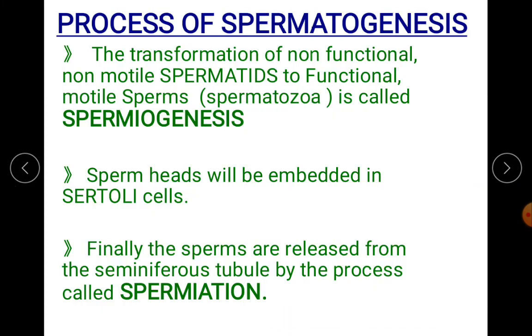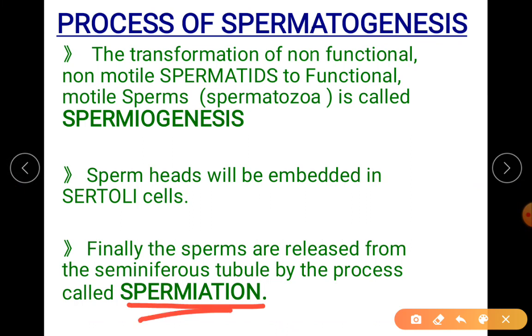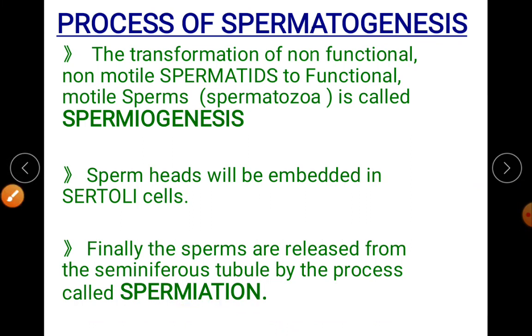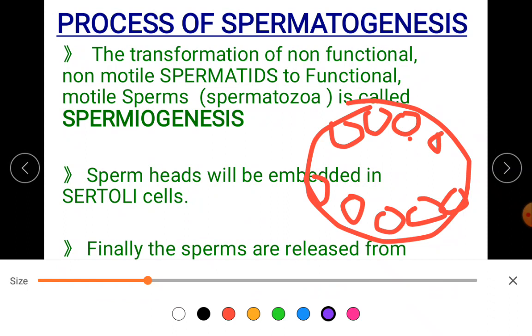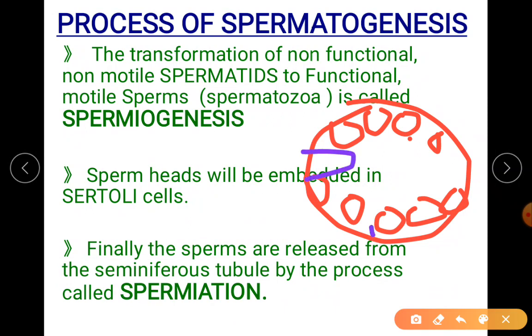So now you are coming to one more term, spermiation. What is that spermiation? Now I'm just giving you an idea. Imagine this is the seminiferous tubule. Your all male germ cells. I'm just giving a rough idea. In between are your Sertoli cells. So you all know about the male, that is, the sperms are present here. I'm just giving a diagrammatic view. They are embedded in the Sertoli cells. That's what they have explained here.